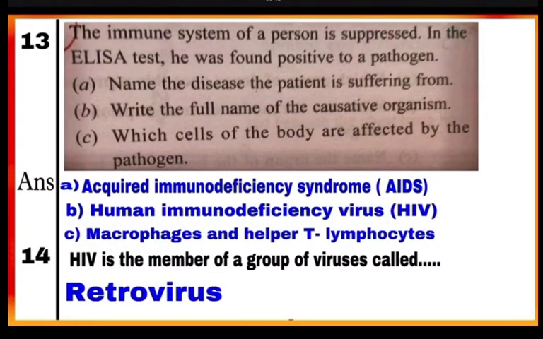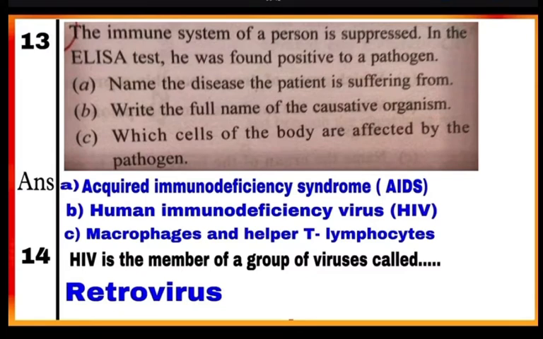Question number 13. The immune system of a person is suppressed and in the ELISA test he was found positive to a pathogen. एक पर्सन का इम्यूनिटी सिस्टम बहुत वीक हो चुका है और उसका एलाइजा टेस्ट पॉजिटिव आता है. Now answer part A of the question. Name the disease the patient is suffering from. The patient is suffering from acquired immunodeficiency syndrome or AIDS.